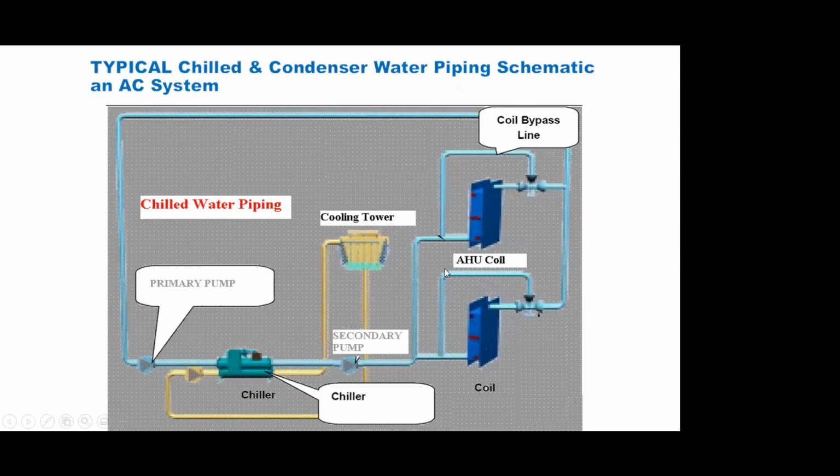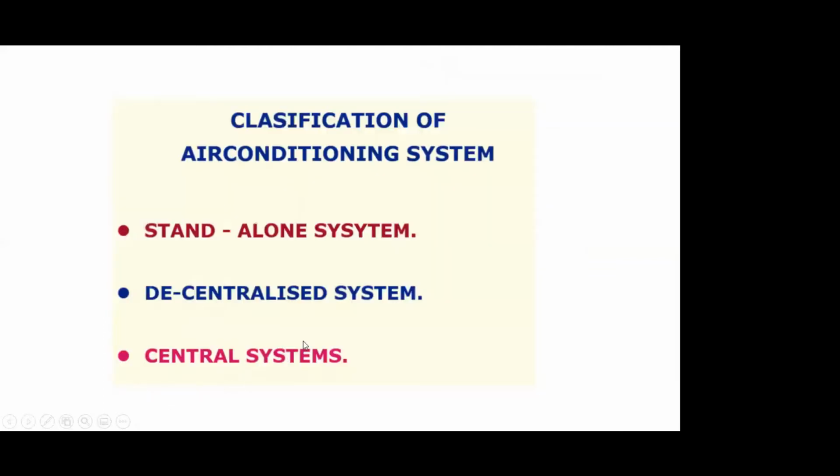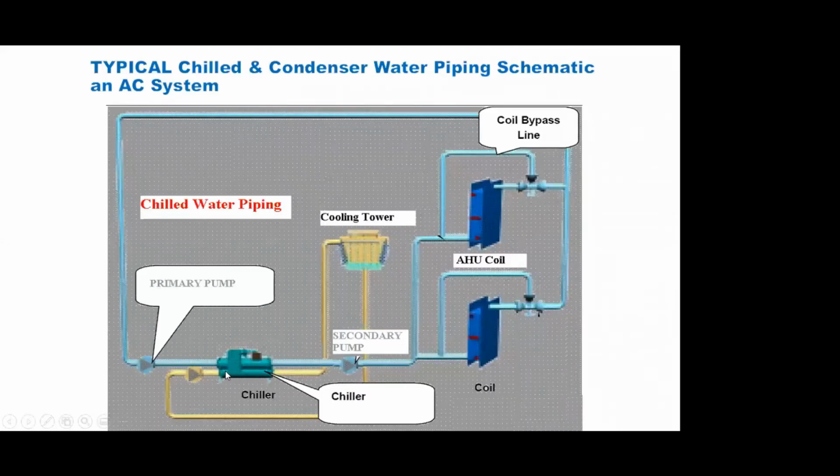So this is a piping schematic, how it looks. This is the chilling machine. If you see this light yellow, this is the condenser water circuit. What happens is, cold water from the cooling tower comes in through a pumping system, takes heat from the condenser, and goes back to the cooling tower. So typically we call it the condenser water circuit.